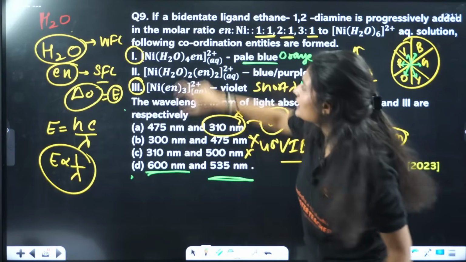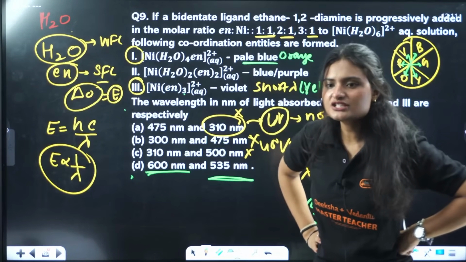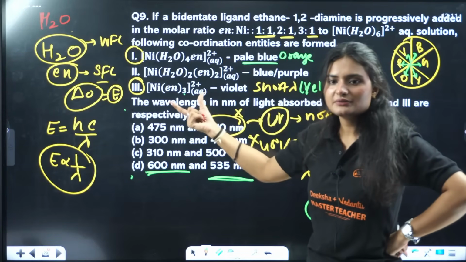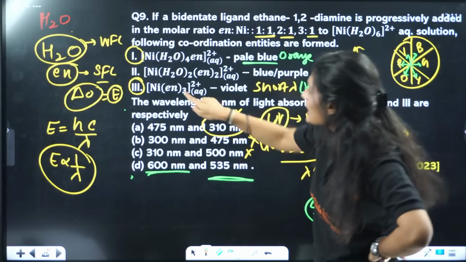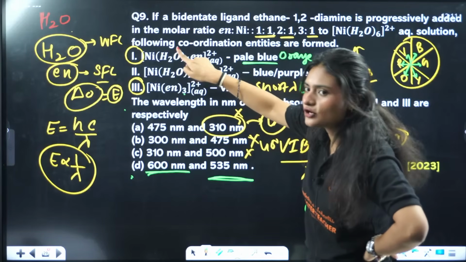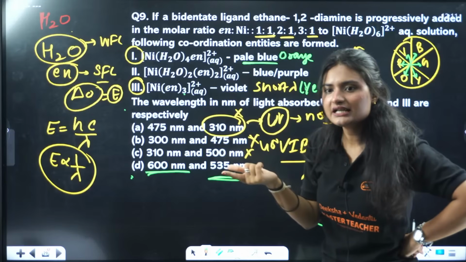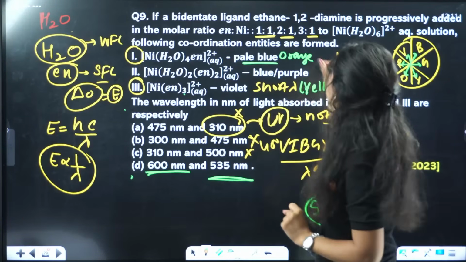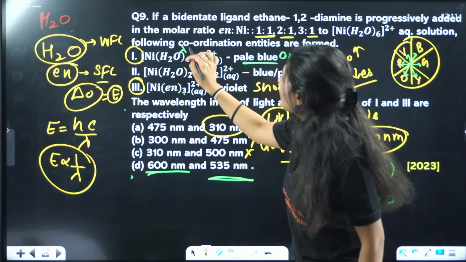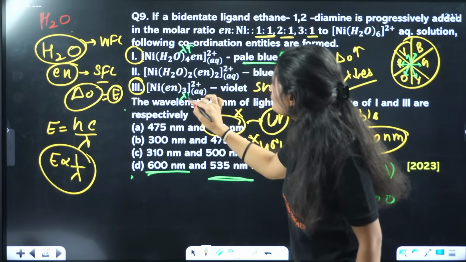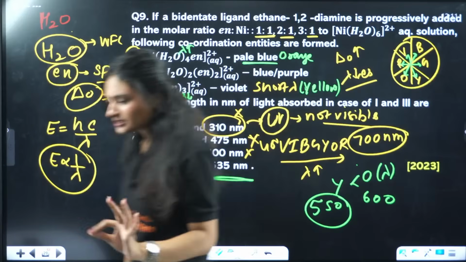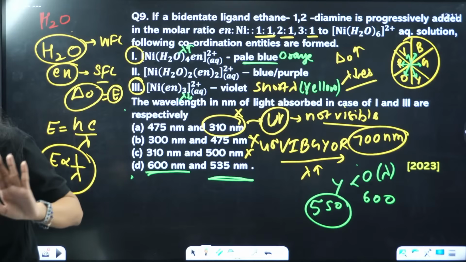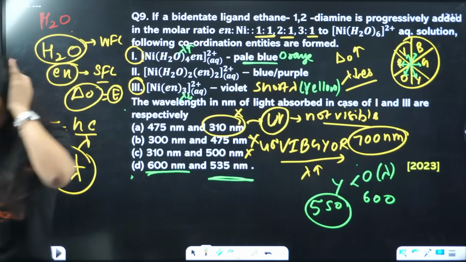Clear? So in between 1 and 3, which will have high energy? High energy will be with the one which has a high number of ethylene diamine, as it is a strong field ligand. So high energy for 3, low energy for 1. Wavelength is inversely related. That means high wavelength for 1, low wavelength for 3. Till here, you understood, right?